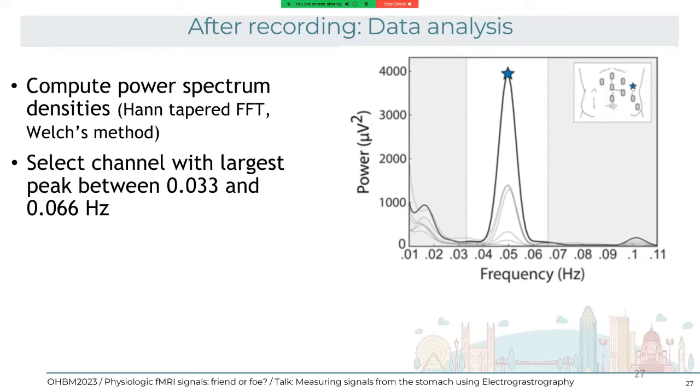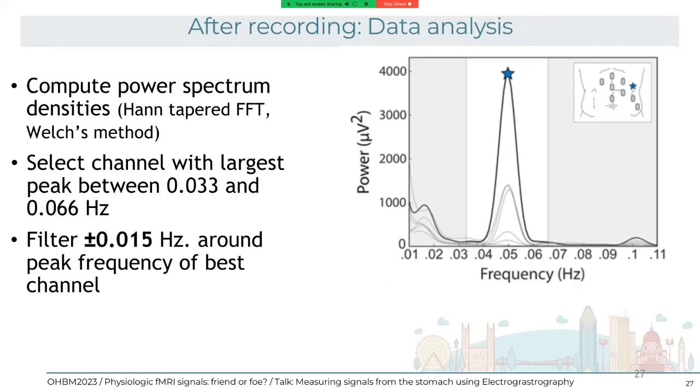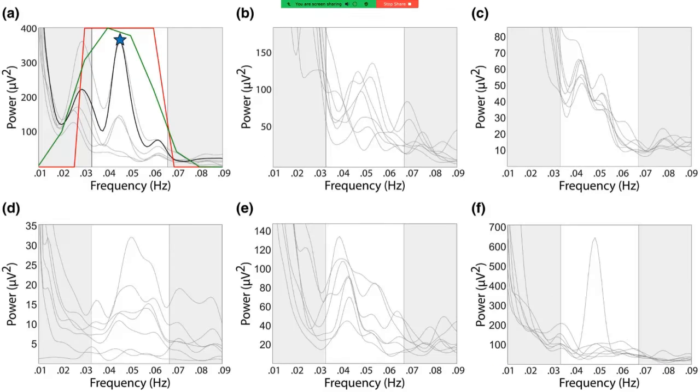Here are some other examples of cases where there is no congruent peak. For example, here we don't know if at some point the frequency of the stomach might change, so that at some point of the recording it is faster and then slower. Often we discard this recording. Here again, this is not a super clear peak, so we have to discard this. In this scenario, I don't know, because we have one channel with a lot of power, but typically this is the hard science of the EGG. It takes a lot of eye training, and there's some criterion to apply, and it's important to be explicit about which criterion you use to discard or to keep subjects.